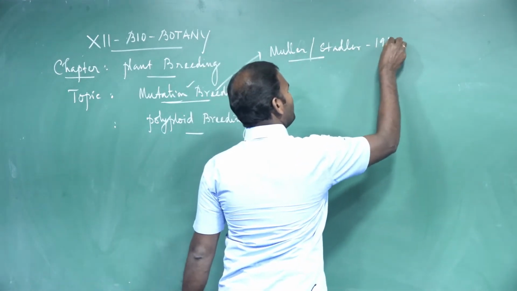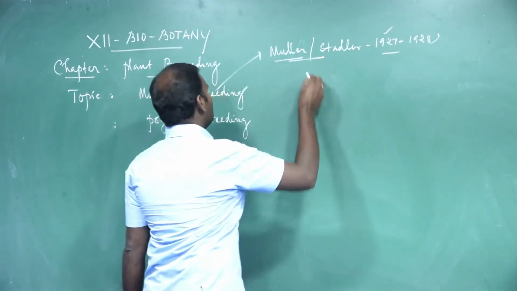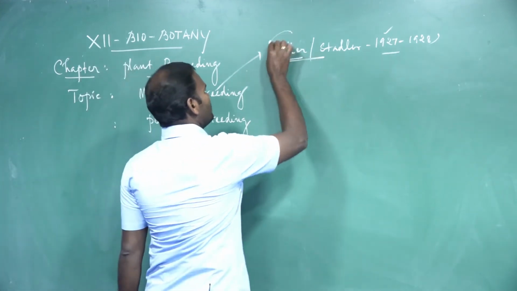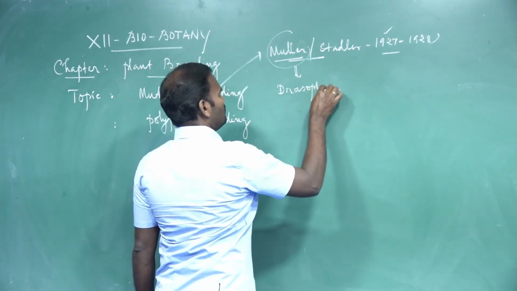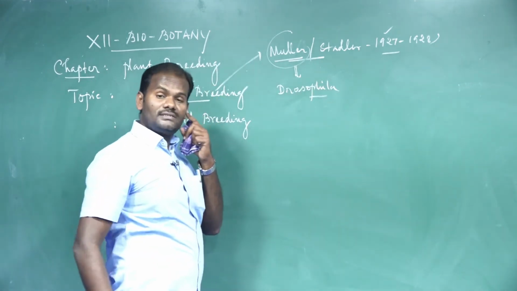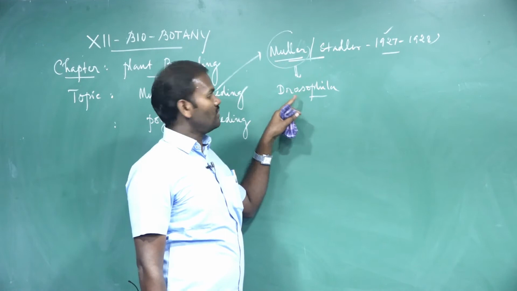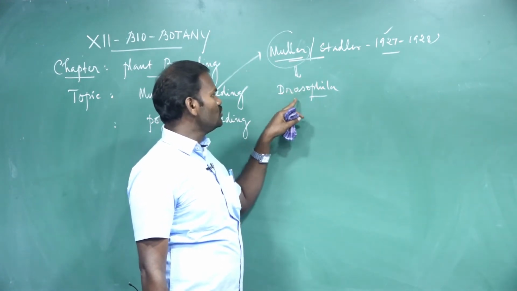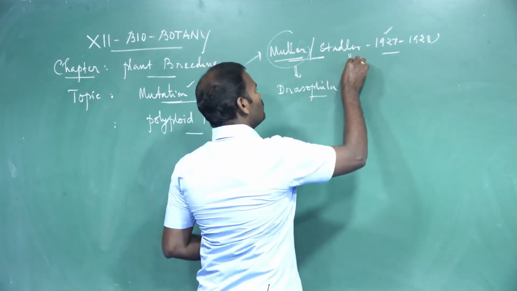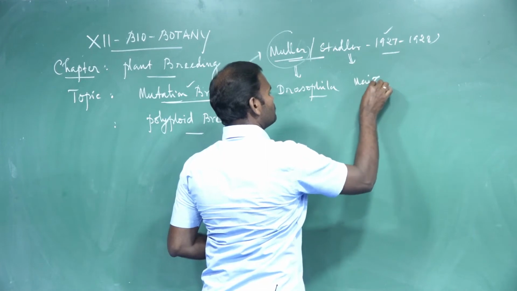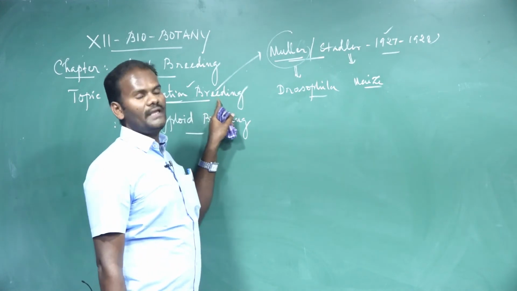In the years 1927 to 1928, Muller induced mutation in Drosophila melanogaster, the fruit fly, by using a physical mutagenic agent, for example X-rays and gamma rays. Stadler induced mutation in maize varieties. So these two persons coined the term mutation breeding.